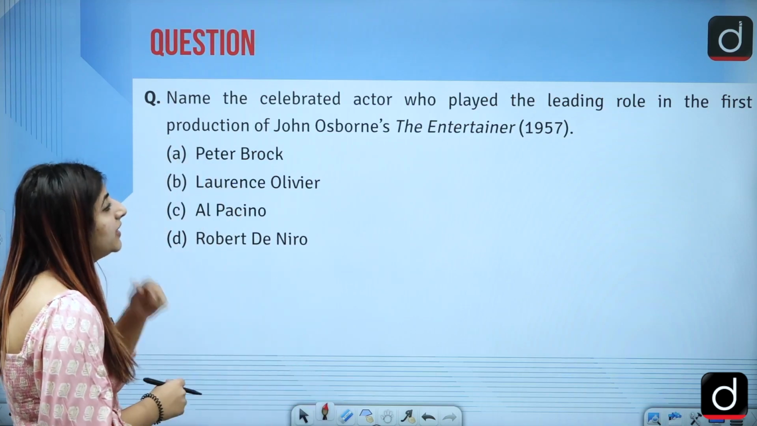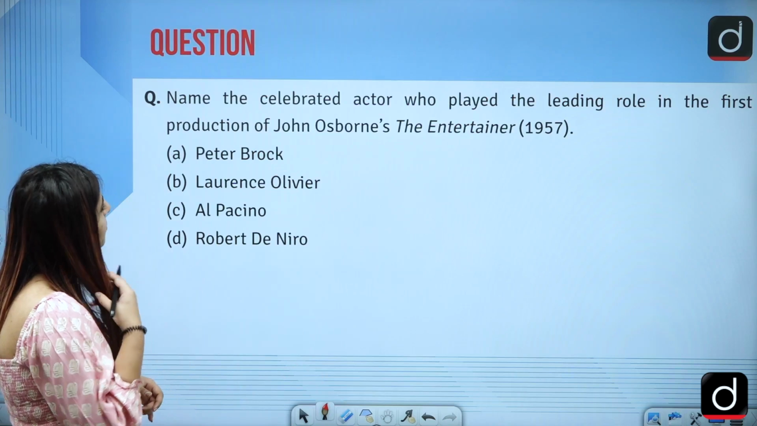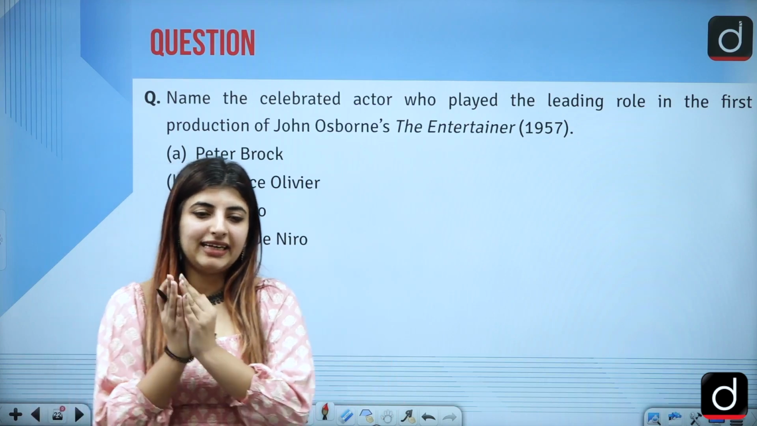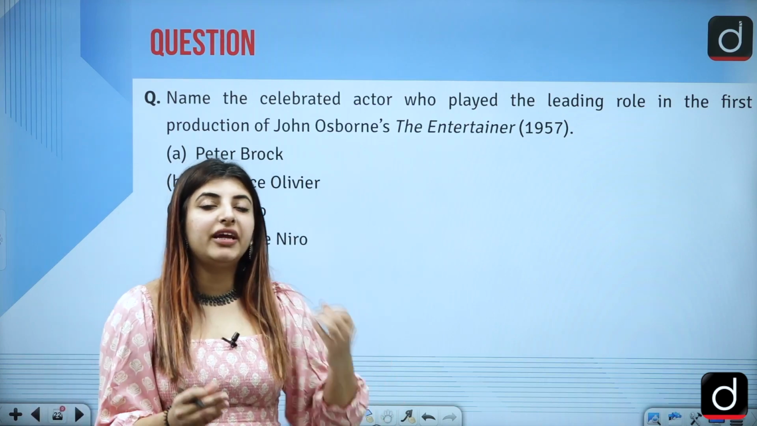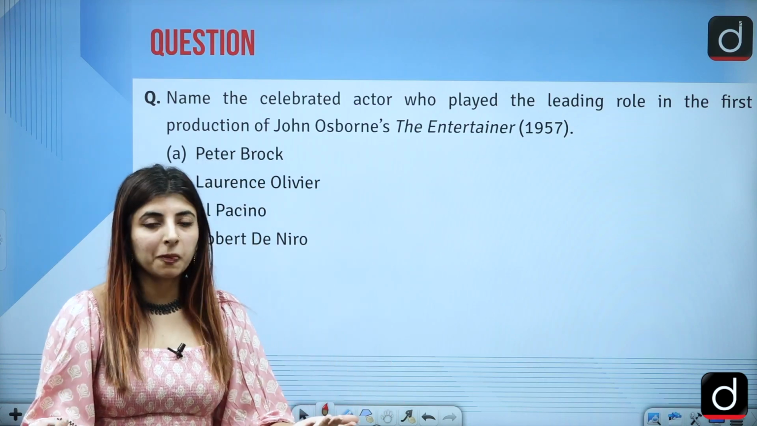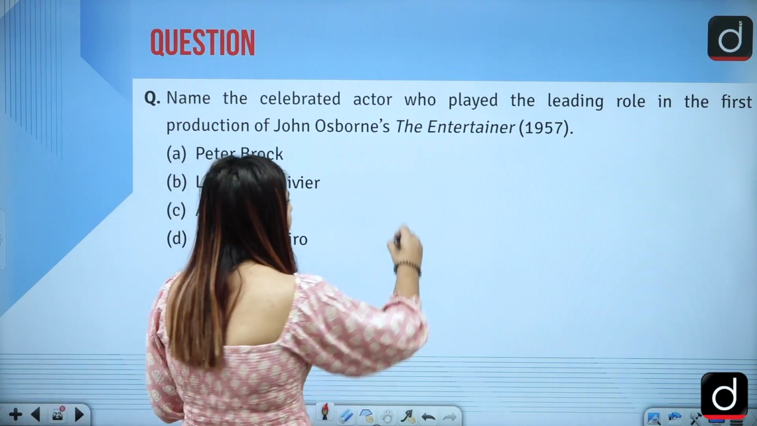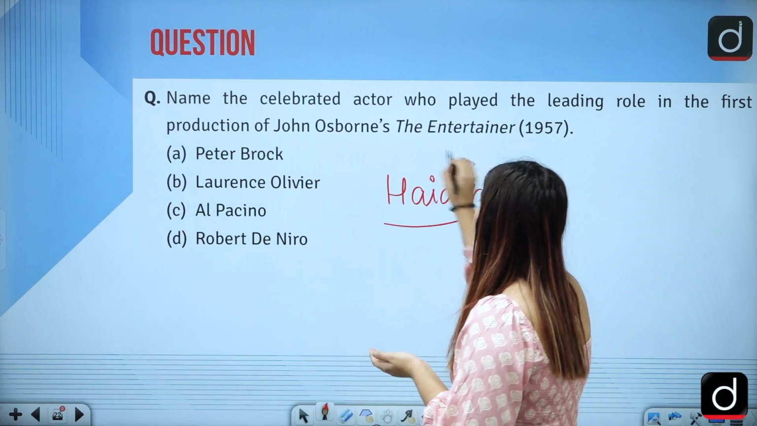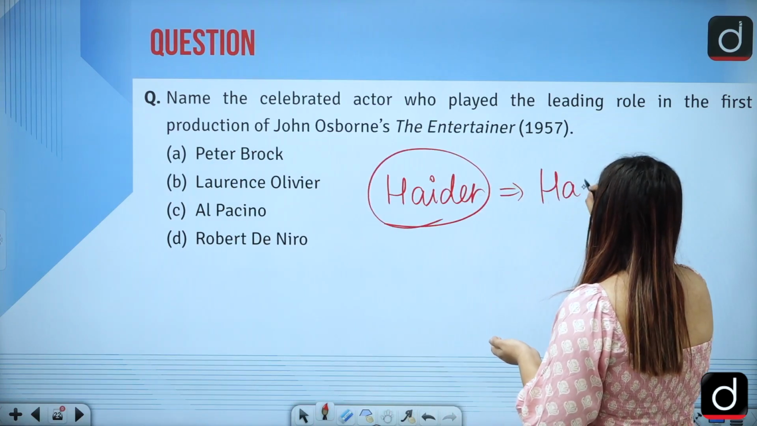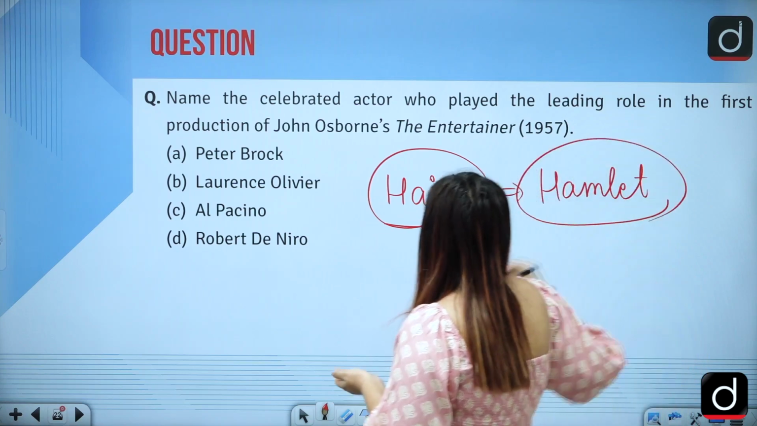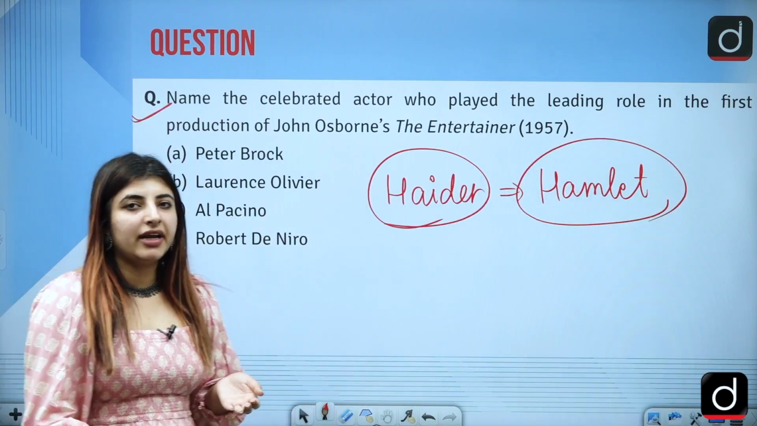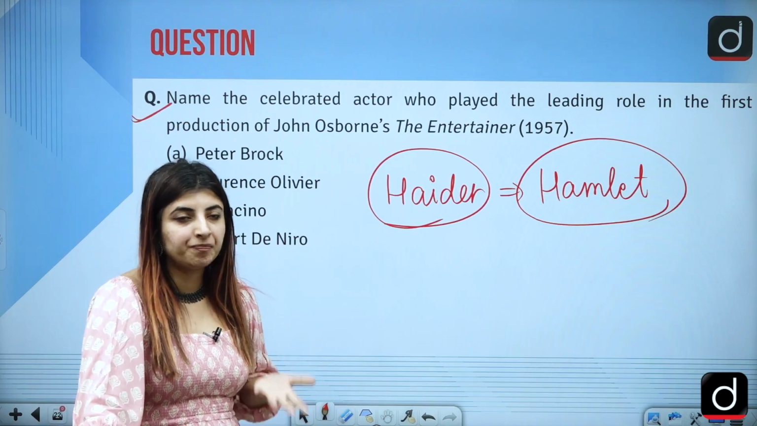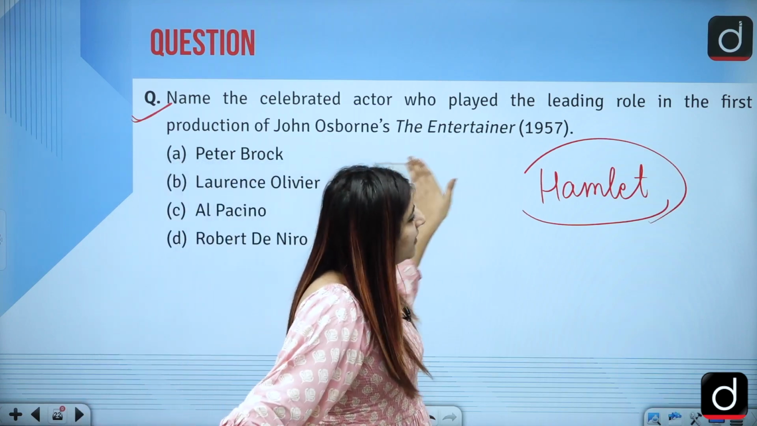Next question, name the celebrated actor who played the leading role in the first production of John Osborne's The Entertainer. We should also keep this in mind, that there are certain movies which are based on certain written works, correct? Even Hamlet and Macbeth, these movies are based on certain sources. So there are some prominent writers. They have also asked in previous times a question related to a celebrated Shakespearean actor. So we should be knowing these things as well.